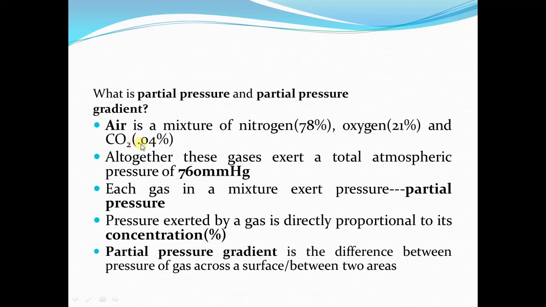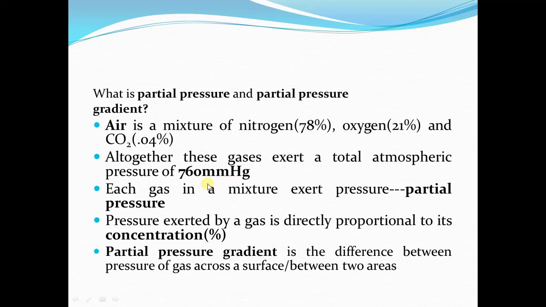Other traces are also present, but we will concentrate on oxygen and carbon dioxide. Now altogether these gases exert a pressure which is called atmospheric pressure, and the value of this atmospheric pressure is 760 millimeter of mercury at sea level.